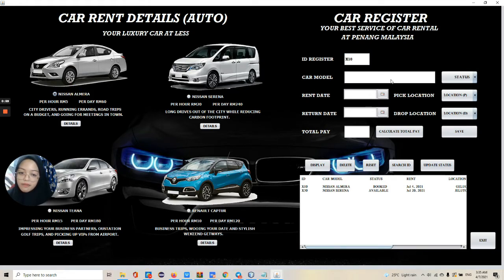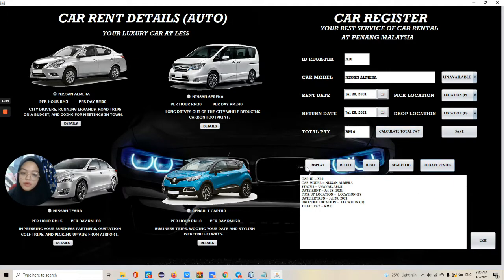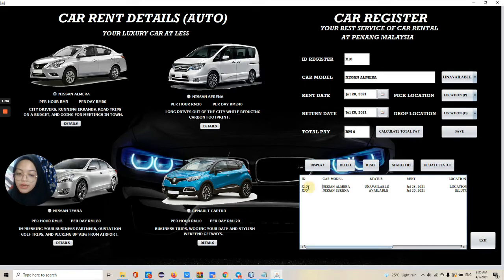extend, we put here Nissan Almera, so unavailable at 20 until 20, for example. And then location, maybe I don't want to put anything because it wasn't available, right? So calculate total pay, and it is RM0 because the Nissan Almera was unavailable. Just click update status and then you just display. So the display will update for the Nissan Almera ID extend. It will go status unavailable. Okay, you can see here.